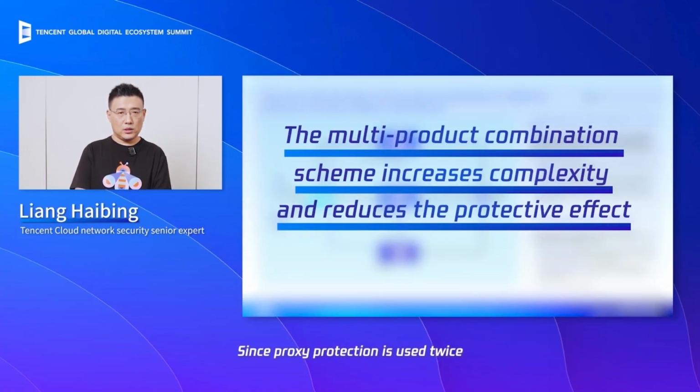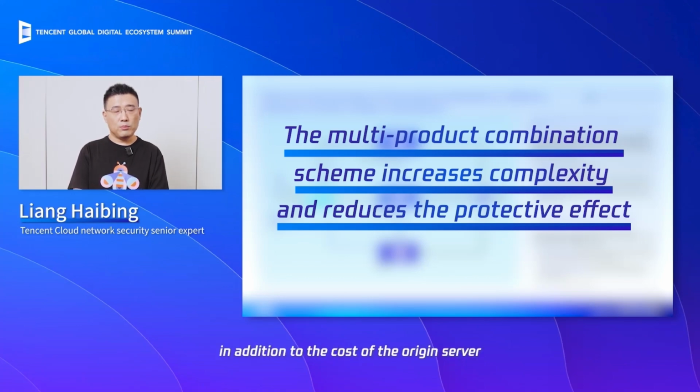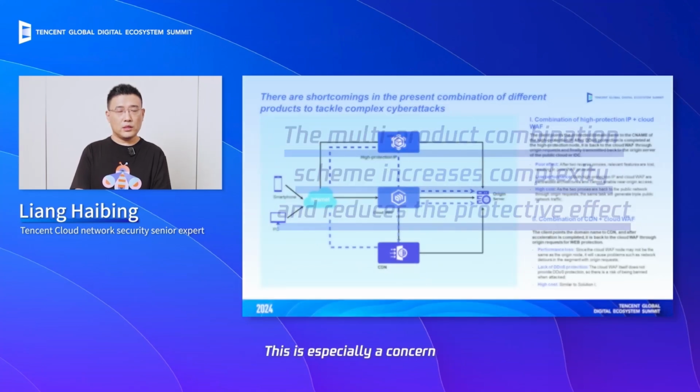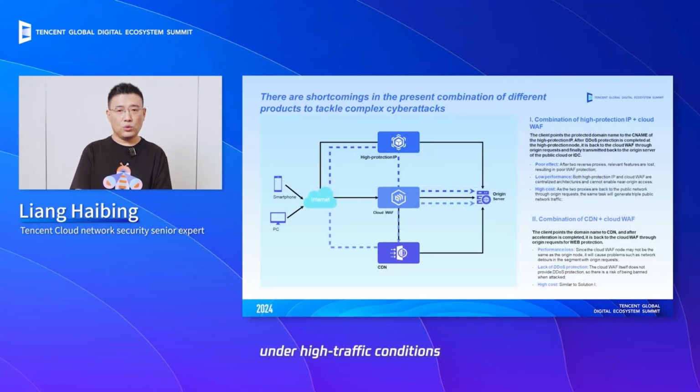Since proxy protection is used twice, we incur double the cost, in addition to the cost of the original server, leading to nearly 3 times the internet bandwidth expense. This is especially a concern under high traffic conditions.